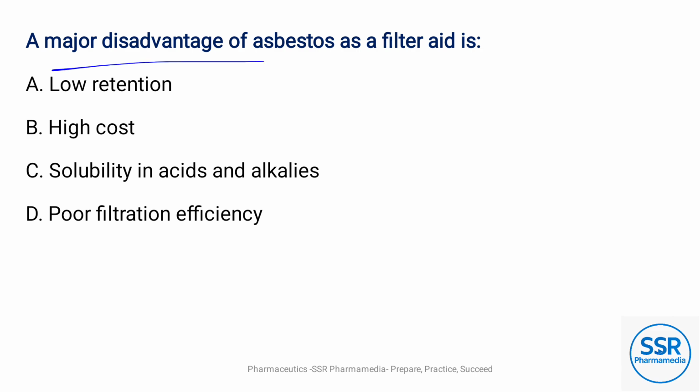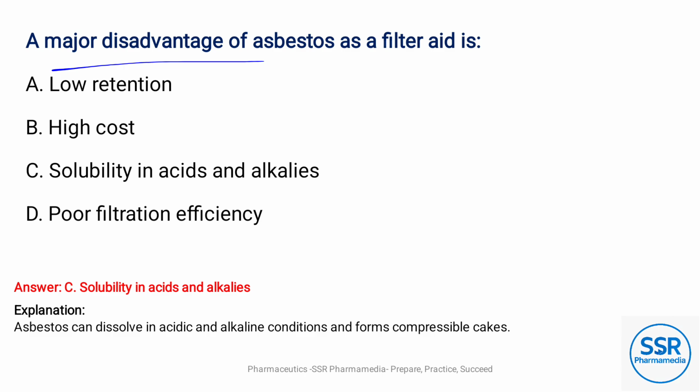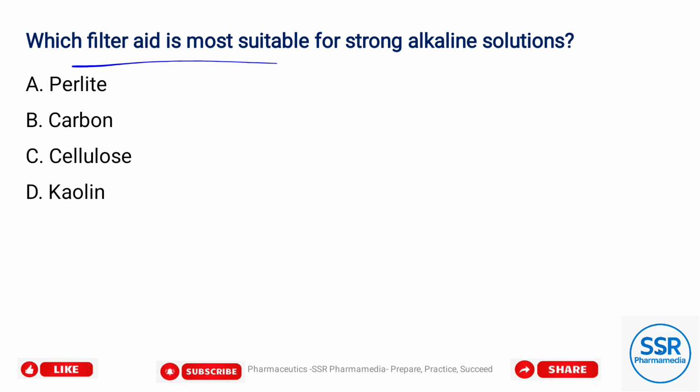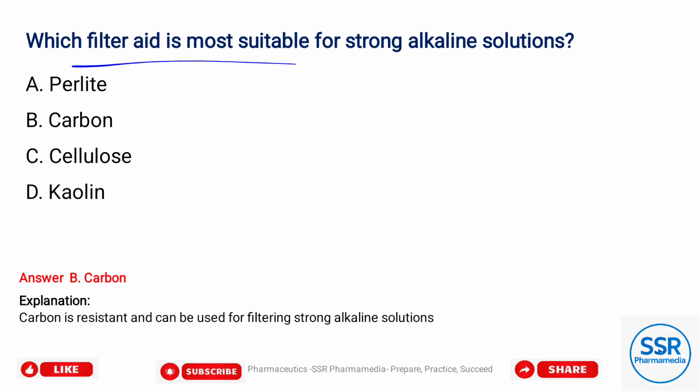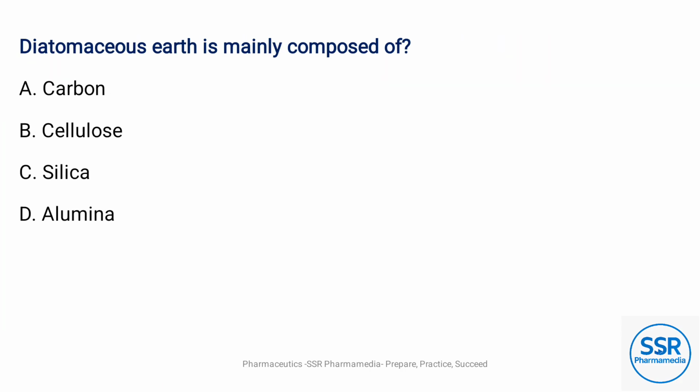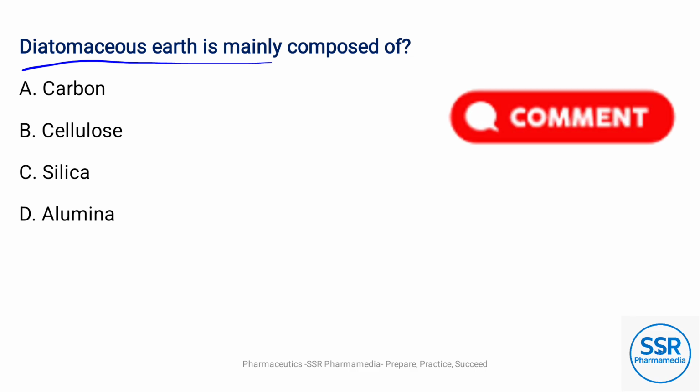The major disadvantage of asbestos as a filter aid is, option C, solubility in acids and alkalis. Which filter aid is most suitable for strong alkaline solutions? Option B, carbon. Diatomaceous earth is mainly composed of, so answer in the comment box.